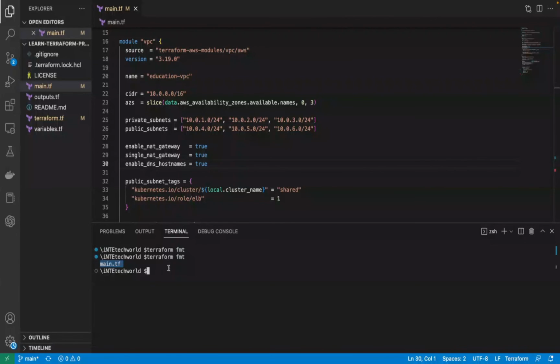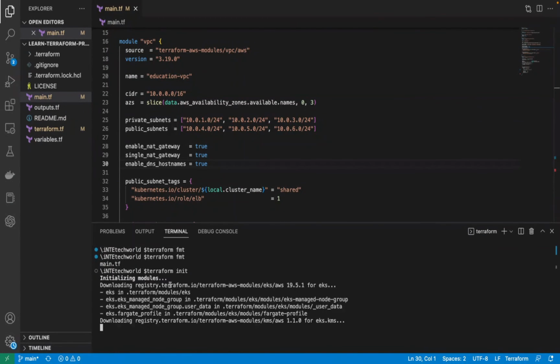Once you run Terraform format, then we can run Terraform init. Terraform init checks all the initialization, downloads all the packages and all the providers, and then initializes everything. So let's see when we run it.